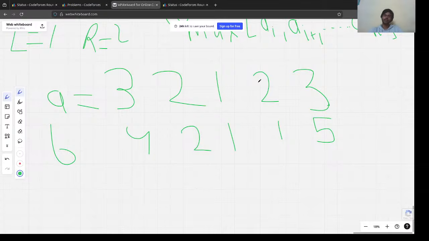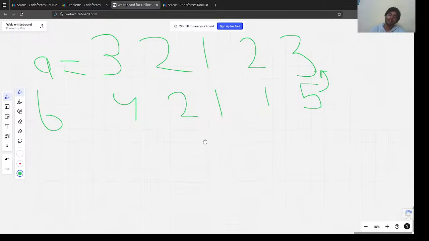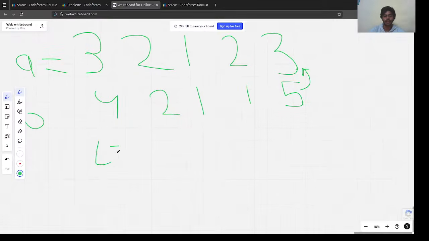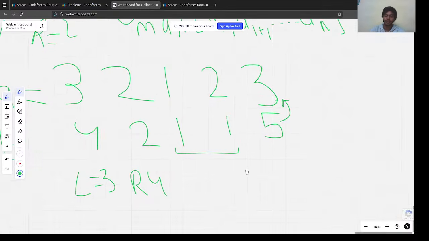One thing we have to notice is that we can always replace this element by this, right? Let's say the segment we needed was L equal to 3 to R equal to 4. So we need the maximum element everywhere, right?